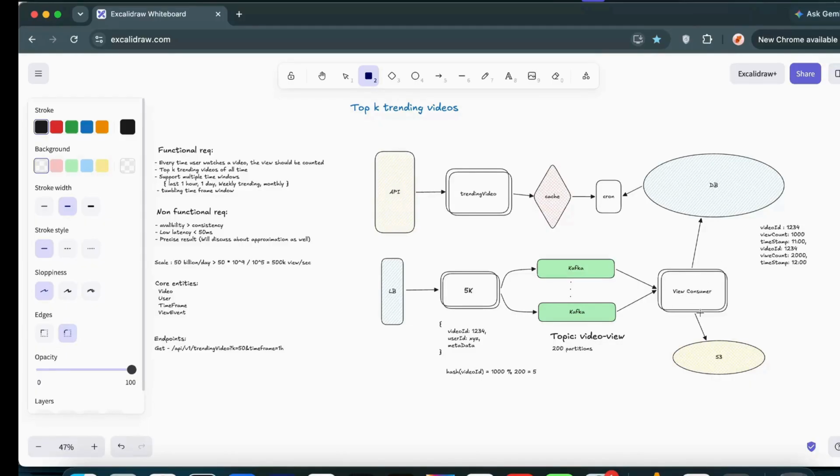So again, from the consumers, we can have replicated data, or we can even put the counts or whatever results we are getting into S3. From here we are pushing the data into the database. From the database, continuously for each hour, the cron job pulls the data and pushes it into the cache, and from the cache, whatever trending video requests are coming from the clients, that is what we are returning back to the users. Okay, this is how the flow basically works.